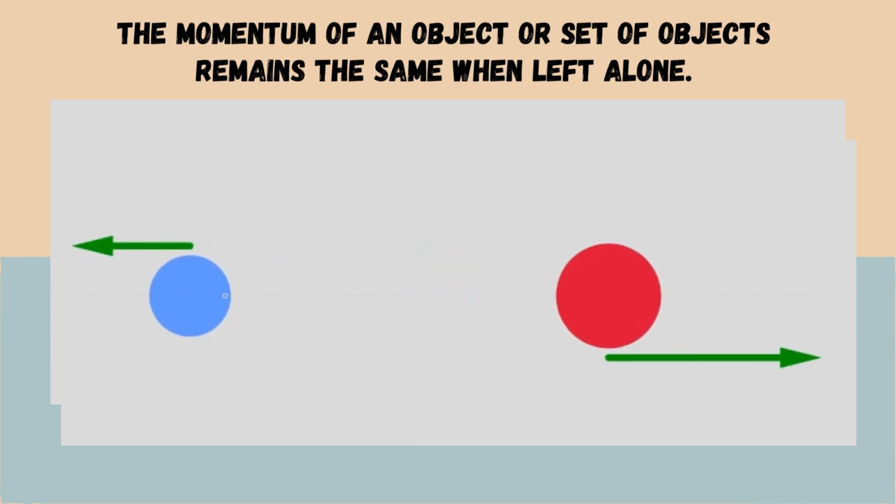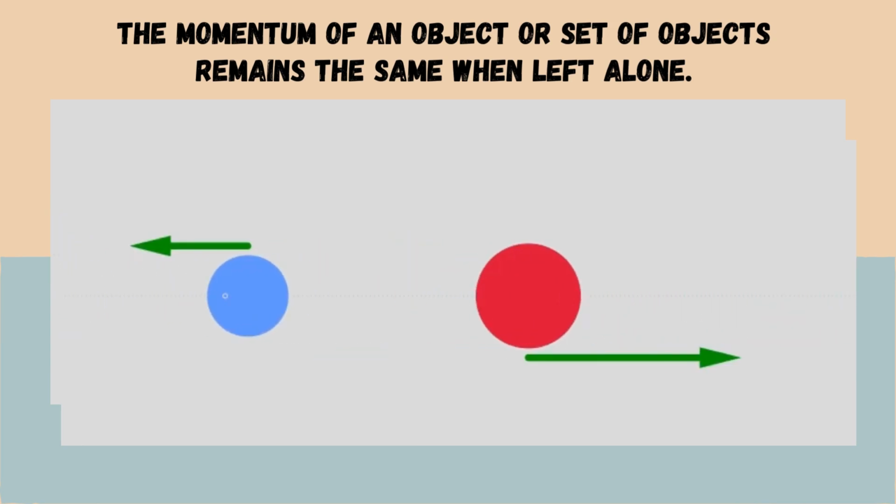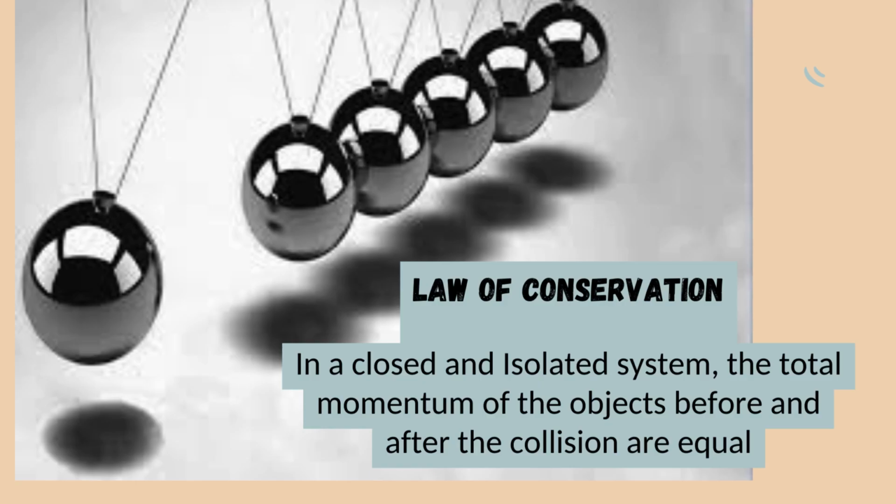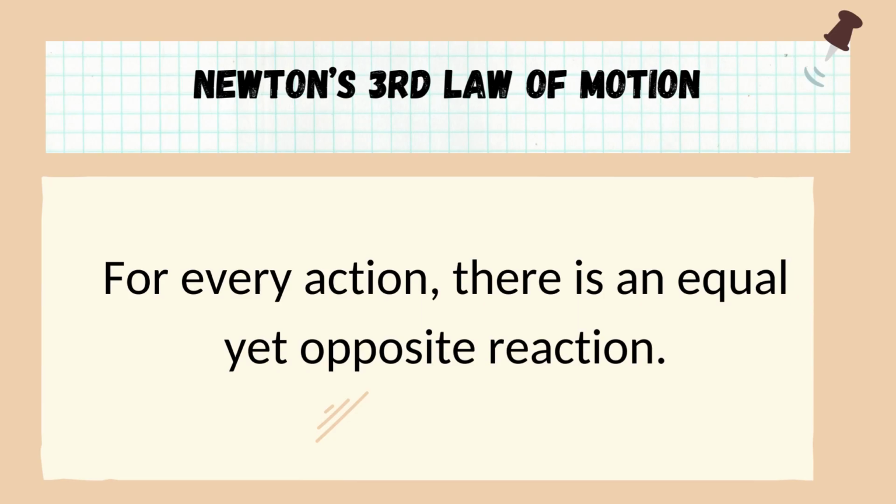Take note, class, that momentum is defined as mass in motion. And take note also, class, that the law of conservation states that in a closed and isolated system, the total momentum of the objects before and after collisions are equal. And speaking of law, if you would recall Newton's third law of motion, it states that for every action there is an equal yet opposite reaction.